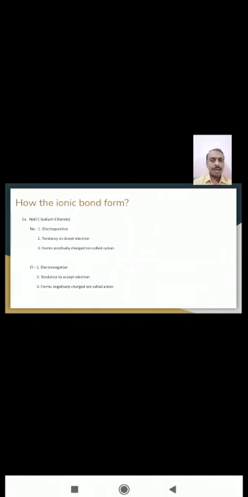While the electronegative elements have a tendency to accept electrons, and by accepting electrons they acquire an extra electron, which gives a negatively charged ion called the anion. Now see in this figure how the cation and anion formation takes place. Now see the example of sodium chloride. Sodium has one outermost electron, and chlorine has seven outermost electrons.